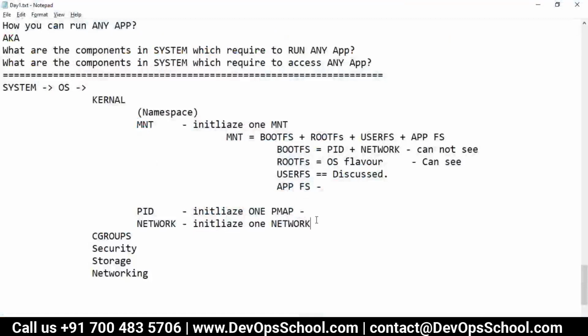The user namespace. These are the namespaces. Again, understand that the OS has a kernel, and the kernel has namespaces. What is this MNT? This is basically a library. So tell me, how many root file systems do you see in an operating system? One. How many user file systems do you see in an operating system? Tell me, guys.